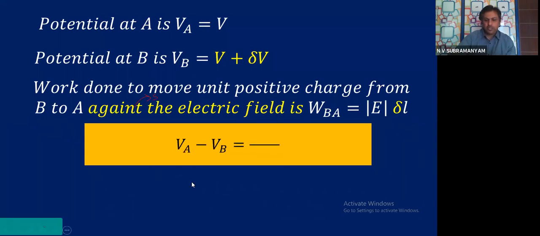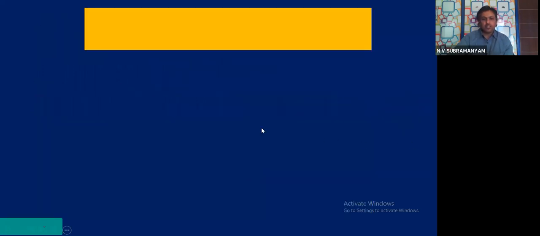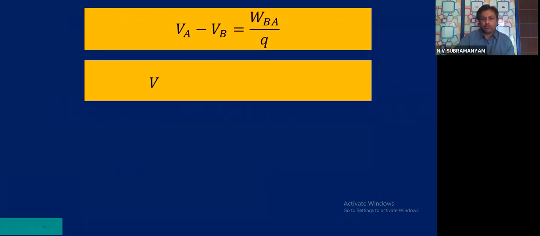VA minus VB we also saw. Now substitute: V minus (V plus dou V) is equal to mod E dou L by 1. W_BA substituted, VA substituted, VB substituted, Q value 1.